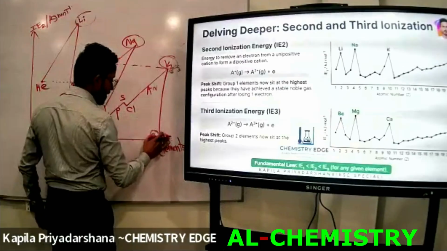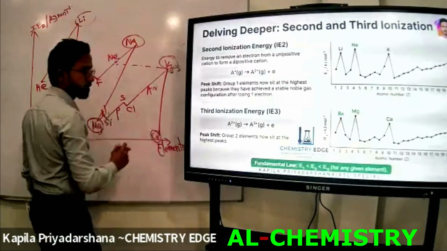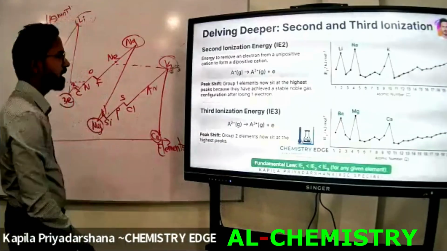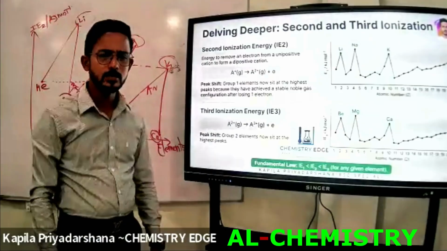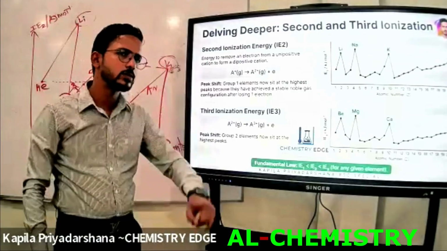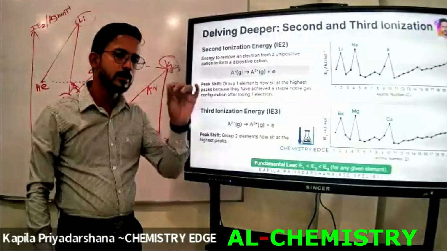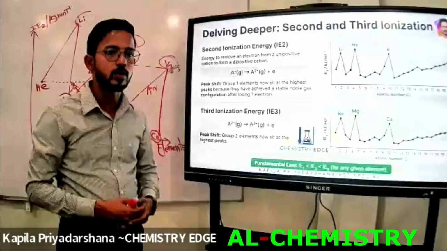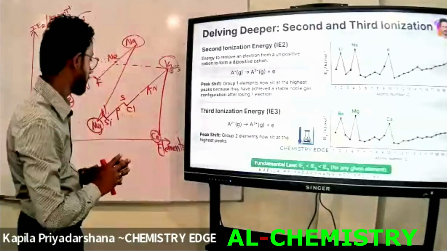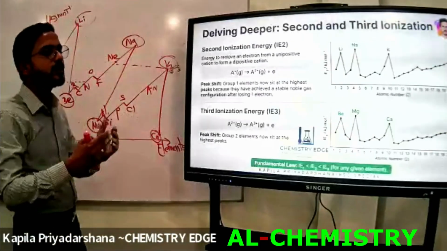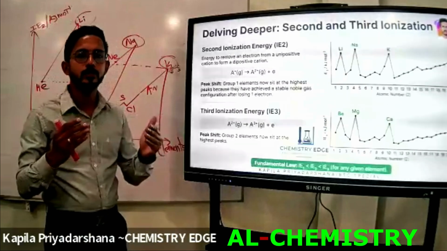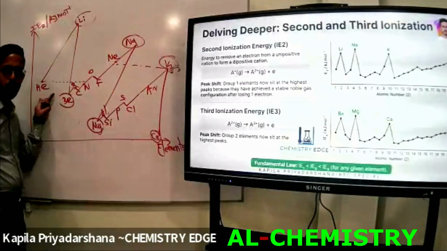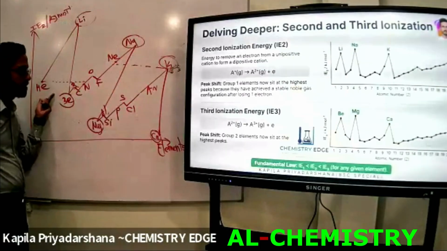Here I am not going to write this point, right? Look at this. Now, are there any 2 electrons for hydrogen? No, only 1 electron is in the first energy level of the hydrogen atom. Due to that reason, 2 electrons cannot be released. That's the main reason it cannot obtain a value for the second ionization energy of hydrogen. That's the main reason for starting from helium here, right?